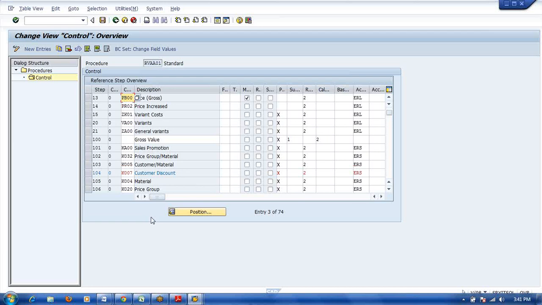Value fields, you can create your own. This is my question: for this, we have created one condition type ZA00, general variant. So for that we'll create one Z value field. Suppose we'll create one for ZA01 also, for the same, from the integration point of view. For a user-defined value field, the prefix should start with VV. Yes, you can create your own value field.